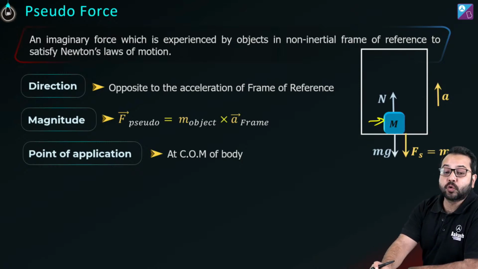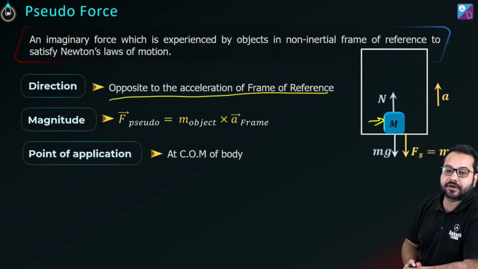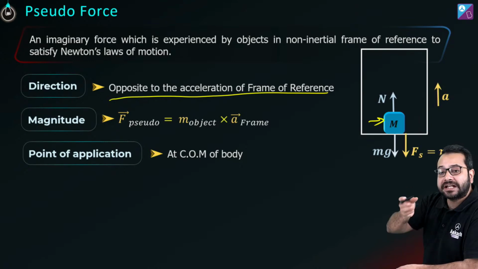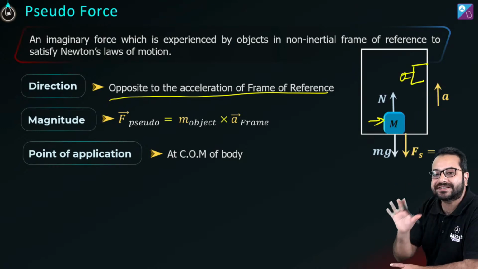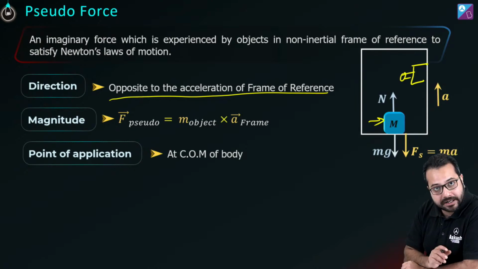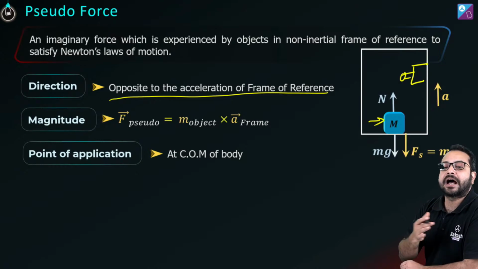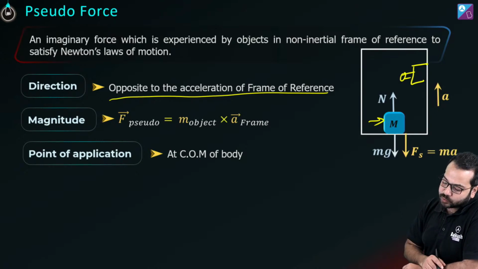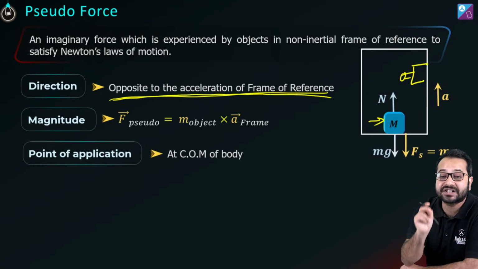Now pseudo force is always going to act opposite to the acceleration of the frame of reference. By that we mean that whenever we want to observe this block from a camera which is fit into this elevator, whatever we are observing is going to be from a non-inertial frame. Is that correct? Now, because of this non-inertial frame, we'll have to apply a pseudo force. And how do we apply a pseudo force? It is always going to be opposite to the acceleration of the reference frame.